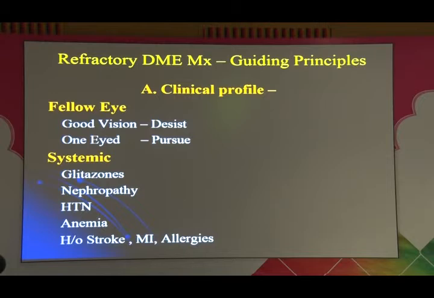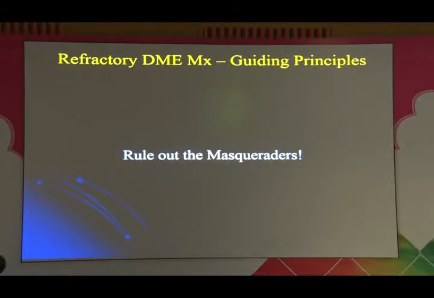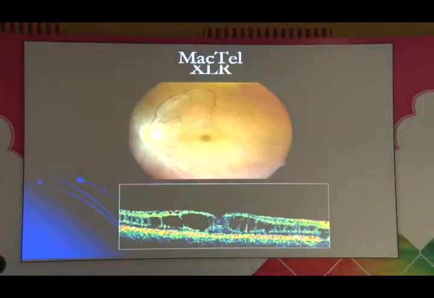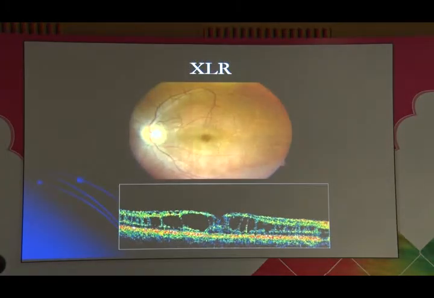Systemically, you'll need to know whether there's a history of glitazones because that can induce edema, nephropathy, hypertension, anemia. All these need to be controlled, stroke, etc. Then most importantly, you need to rule out masqueraders. You have to keep an eye out. Rule out hypertension, control that. Mactel can often be confused, rule that out. X-linked retinoschisis with vertical septate schitic cavities, rule that out because these can also be confusing.